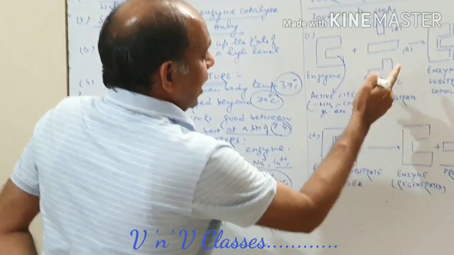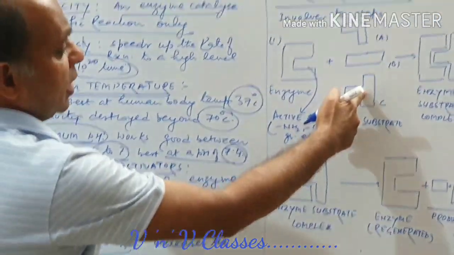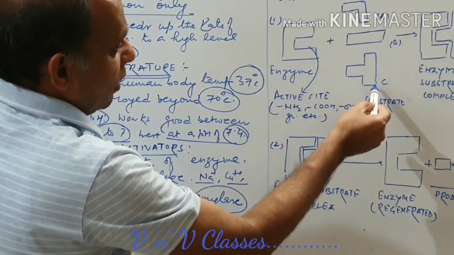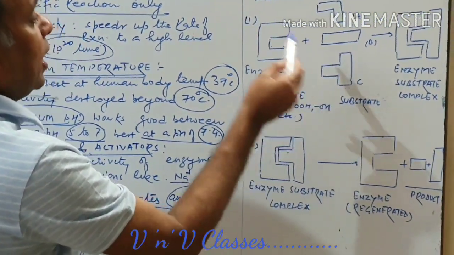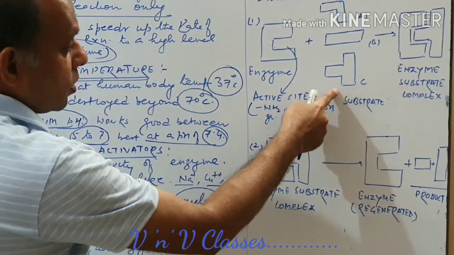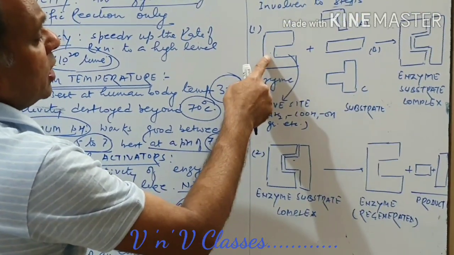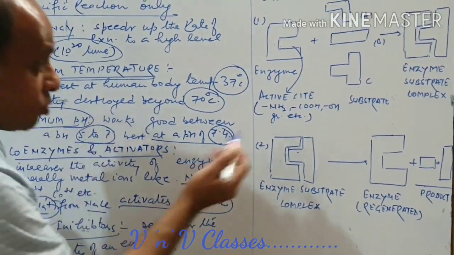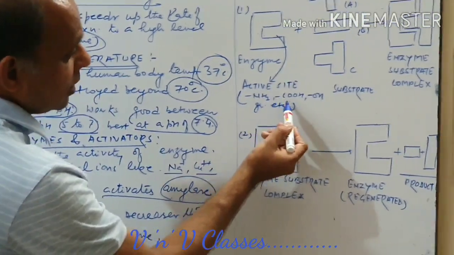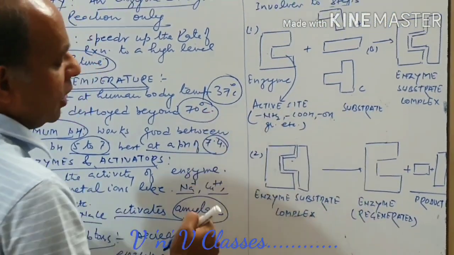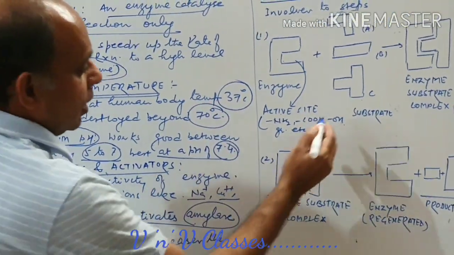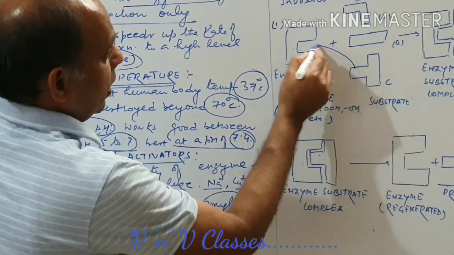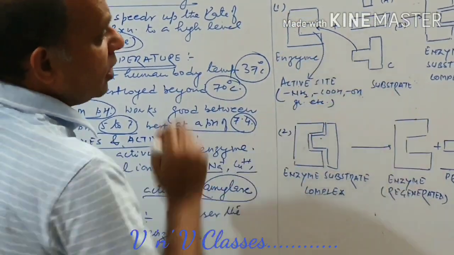Now when an enzyme is added to any reaction, only that substrate will fit itself in this active site. So remember, let us consider we have 3 different substrates. Only that substrate can fit itself whose shape matches with the shape of the enzyme's active site. And active sites contain certain functional groups, like NH2, COOH, OH, etc. Such groups are present there, and as and when a substrate comes to combine here, they form bonds with this substrate.